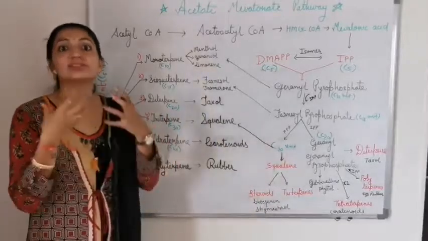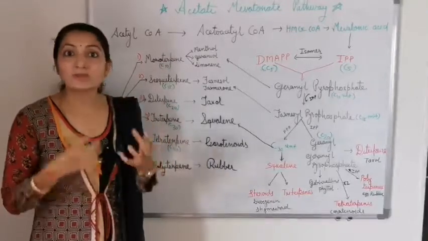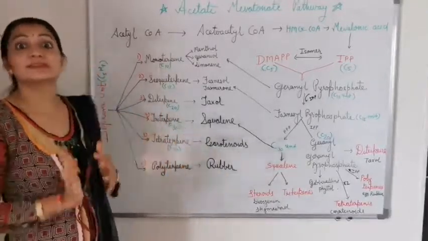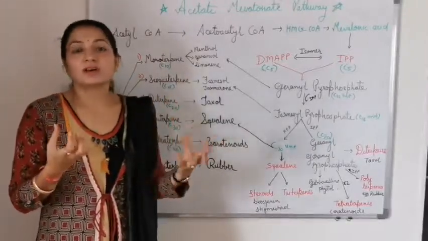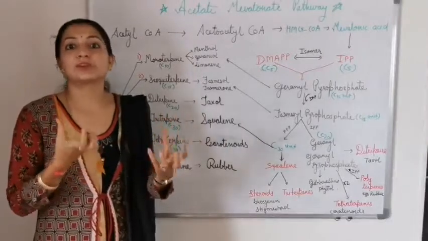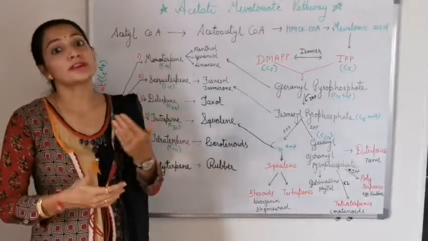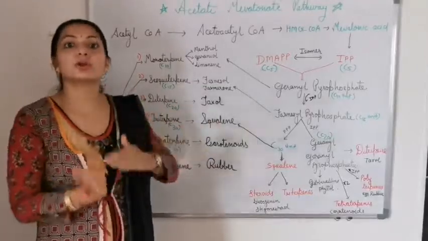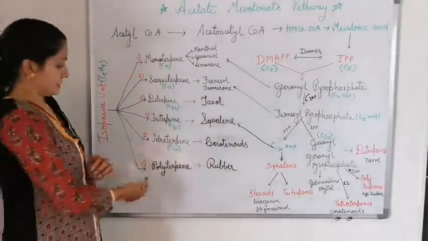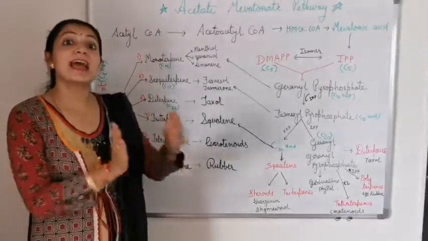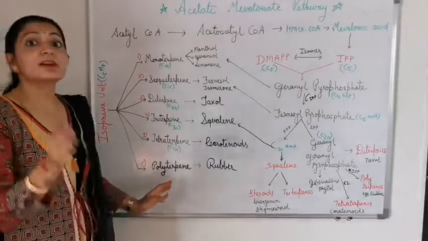Carotenoids are the constituents responsible for the color of that particular part. Red, orange, yellow colors in a particular part of the plant are because of the presence of carotenoids, beta carotene. An example is carrot: the yellow or orange color of the carrot is because of carotene. The red color of capsicum is also because of carotene. So carotene, beta carotene or carotenoids are responsible for the color of a particular part of the plant. Now the sixth is polyterpene, which contains n number of isoprene units. The best example is rubber, which is a terpene.